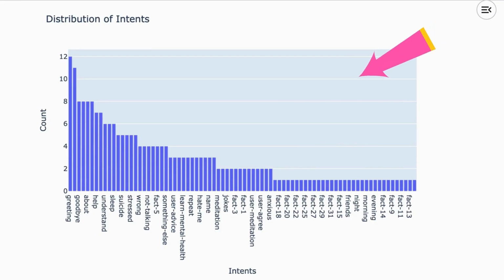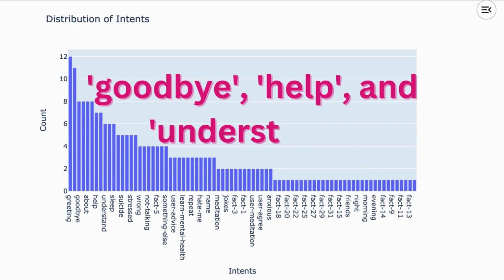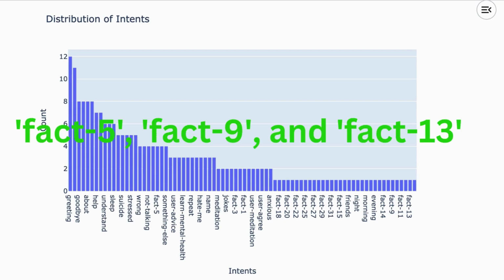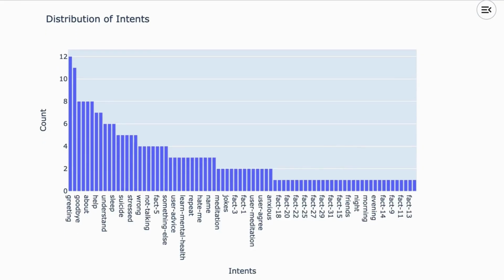This bar chart shows how often each intent appears in our dataset. As you can see, the greeting intent is the most common, appearing 12 times. Following that, we have intents like goodbye, help, and understand, which also appear frequently. Moving down the chart, we see that intents like fact 5, fact 9, and fact 13 are less common. This gives us a clear picture of which intents are most and least frequent in our data.